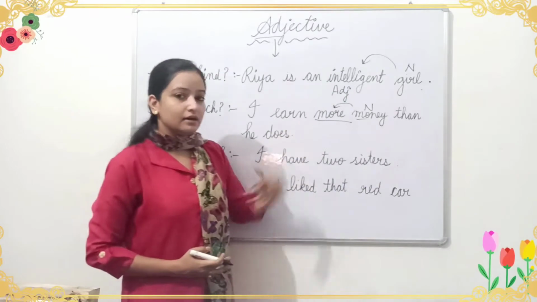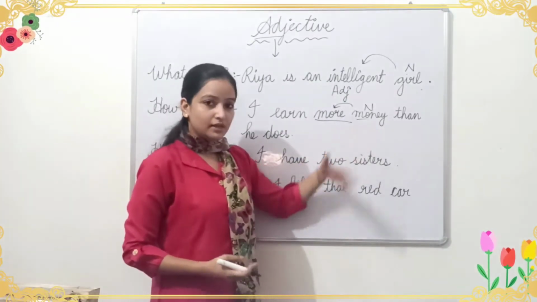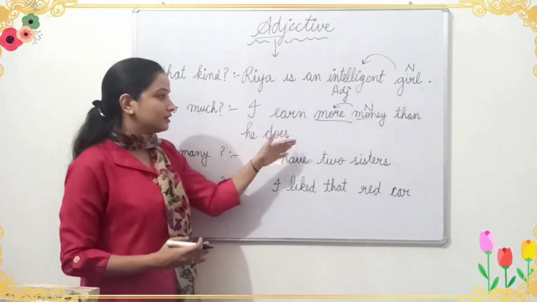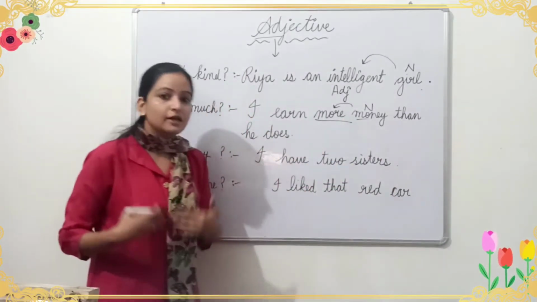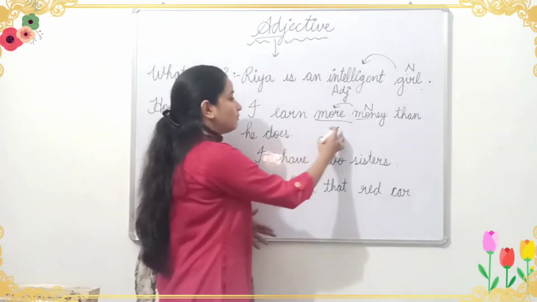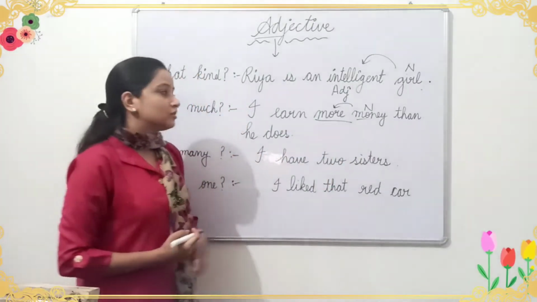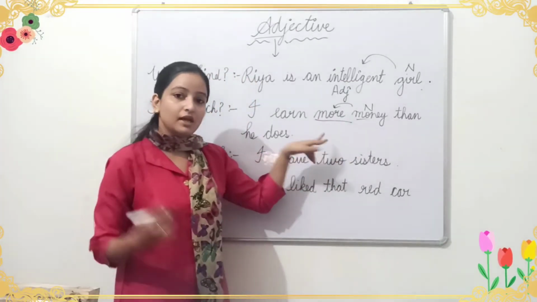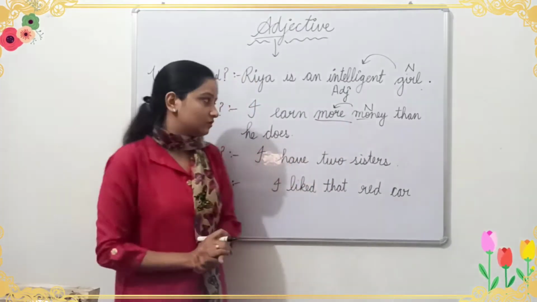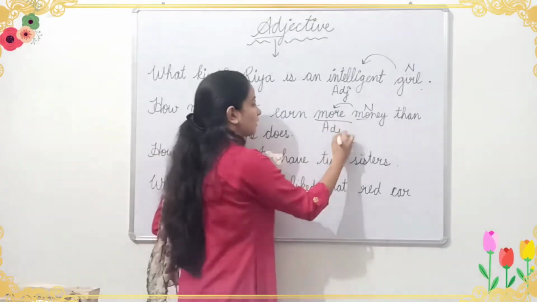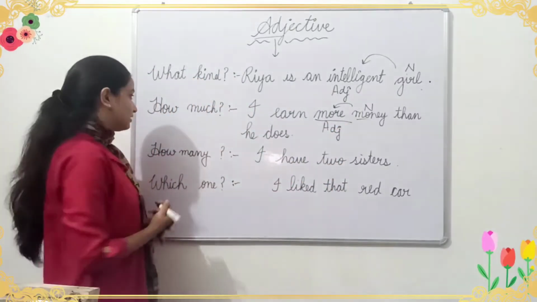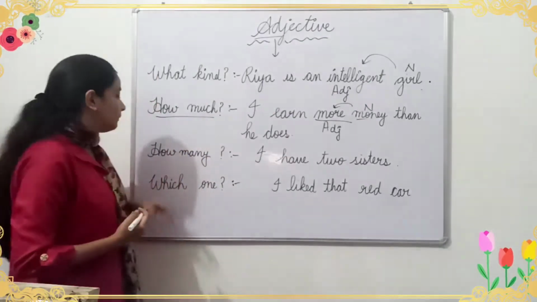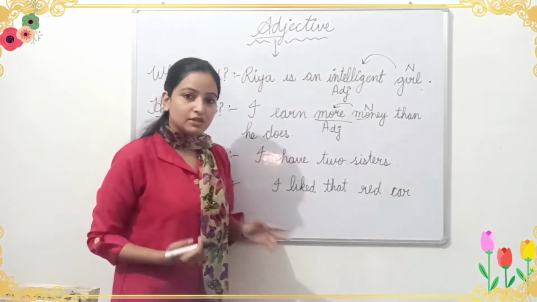मैं earn करता हूँ, कमाता हूँ ज़्यादा money, ज़्यादा पैसे किसी थर्ड पर्सन की बात करें तो he does, ओके. जितना वो कमाता है मैं उससे ज़्यादा कमाता हूँ, ठीक है. I earn more money than he does. So we are getting additional information about money. क्या additional information मिली कि मैं उससे ज्यादा कमाता हूँ. Okay, so it is an adjective because it is also giving us the answer of how much. Okay, and it is coming before the noun.